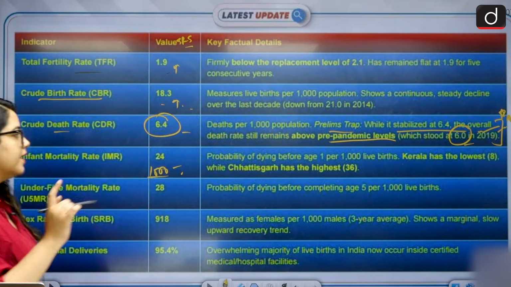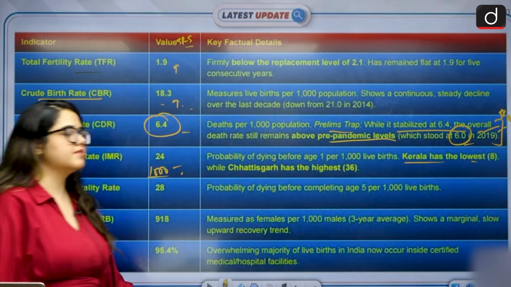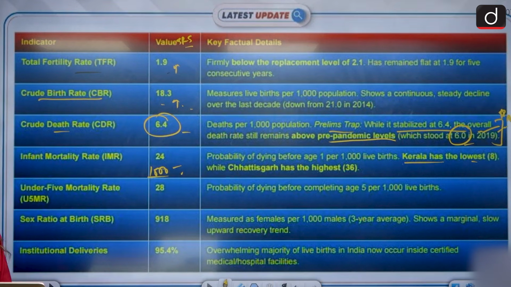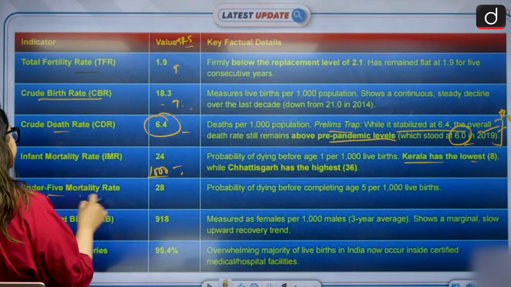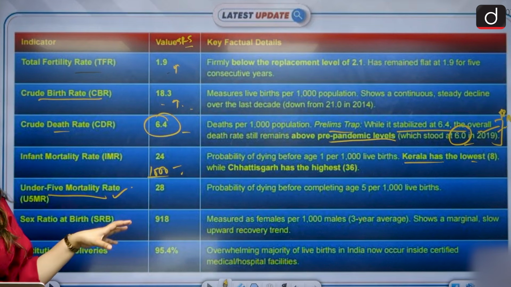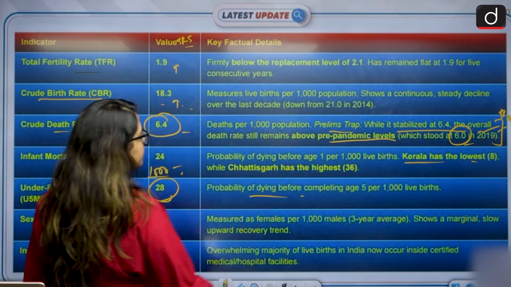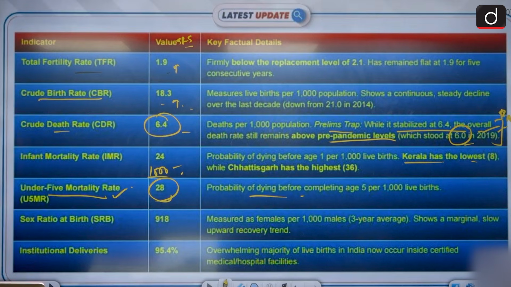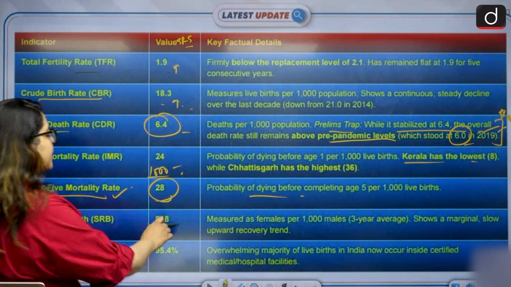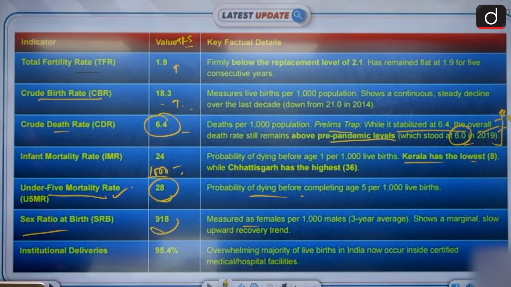Okay. Yeah. And sorry. In this case, Kerala has the lowest and Chhattisgarh has the highest. Please remember that. Now, under 5 mortality rate, under 5 children who are dying, 1 to 4, that is 28, the probability of dying before completing the age of 5. Sex ratio at birth, 918 females per 1,000 males, simple, right? This is a 3 years average, not 1 year, 3 years average.